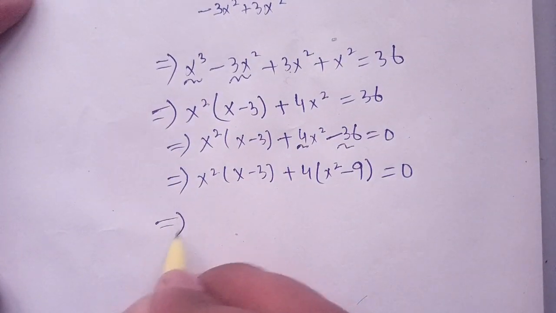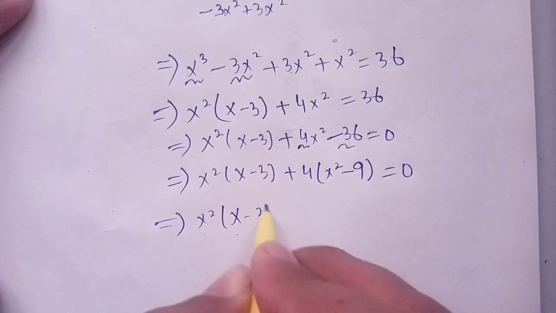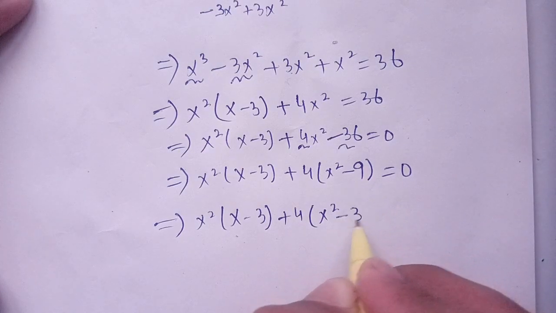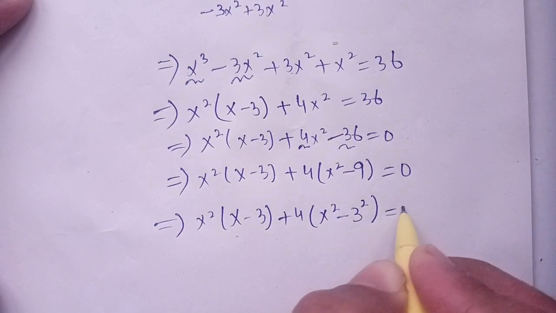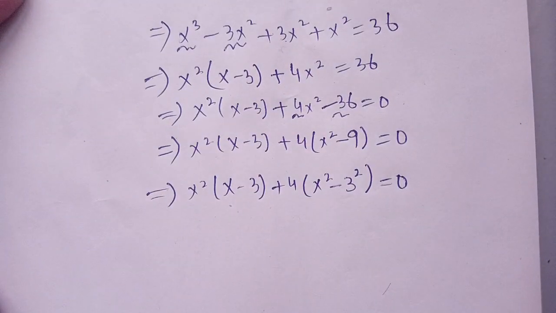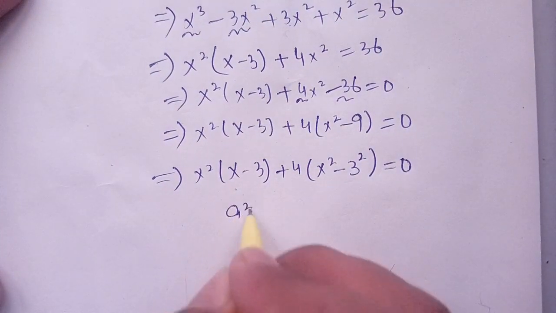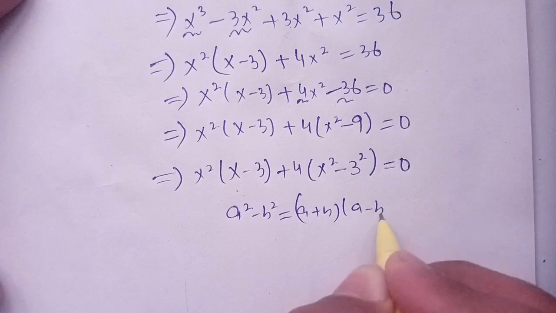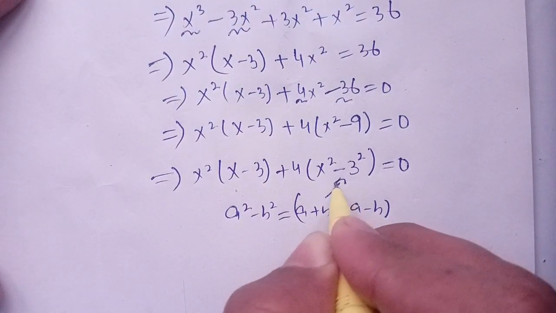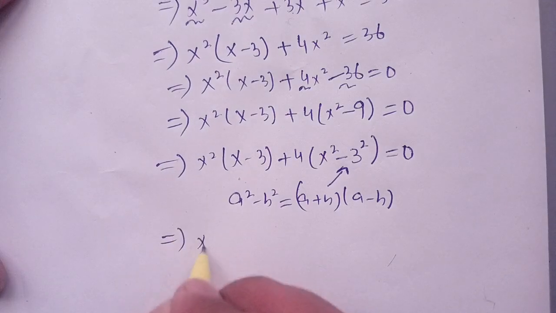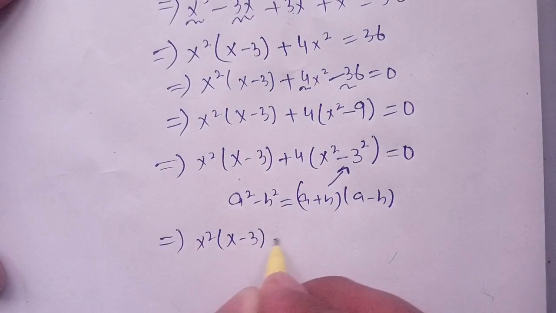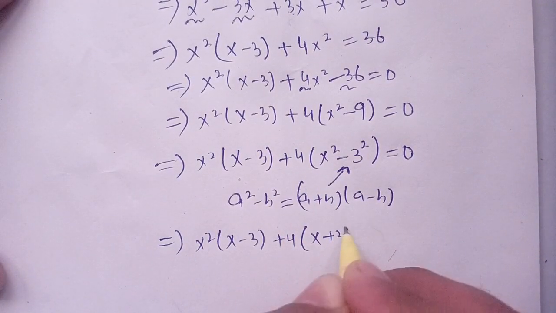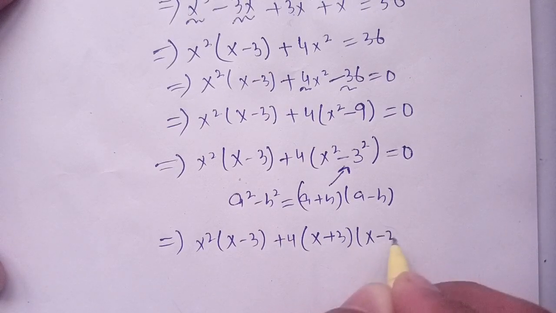Now we have x square times x minus 3 plus 4 times x square minus 9, which can be written as x square minus 3 power 2, which is 9, is equal to 0. Now we have a square minus b square is equal to a plus b times a minus b. Now we can use this identity in this term and we get x square times x minus 3 plus 4 times a plus b, meaning x plus 3, times a minus b, meaning x minus 3, is equal to 0.